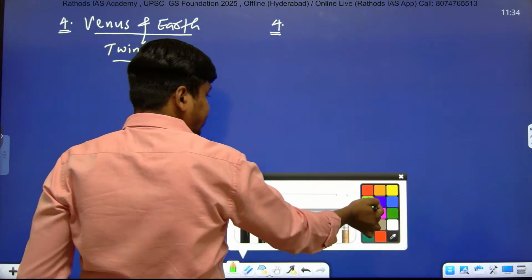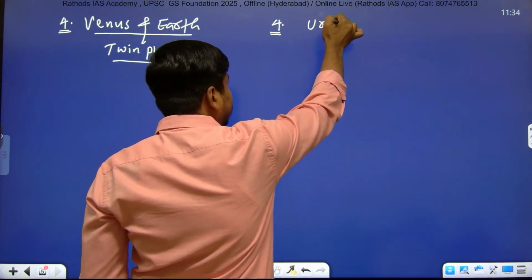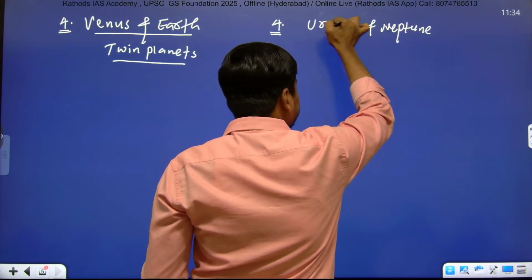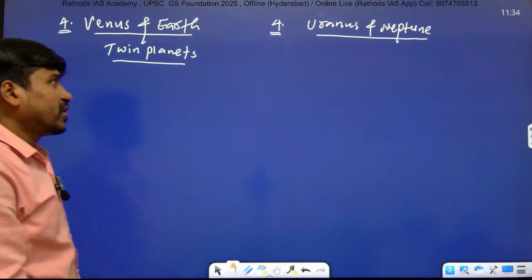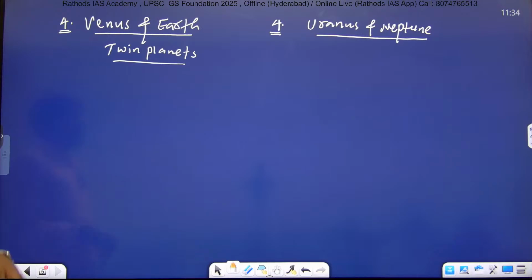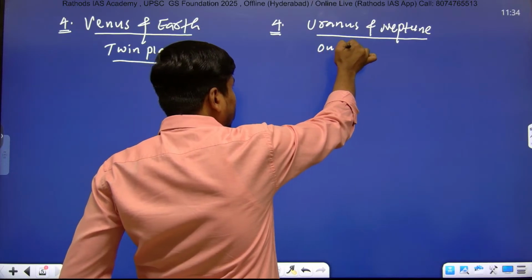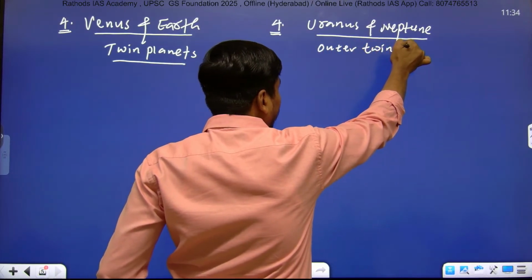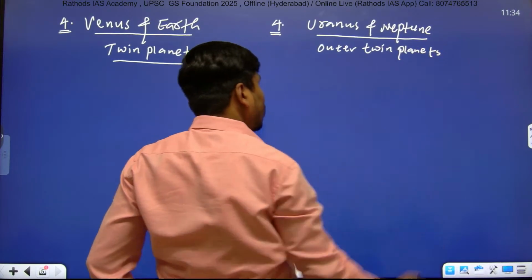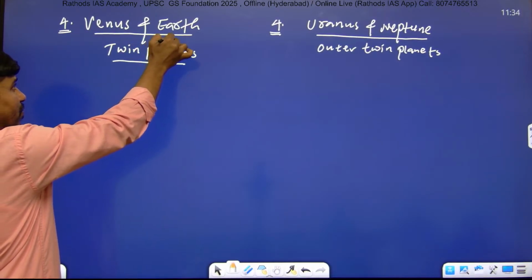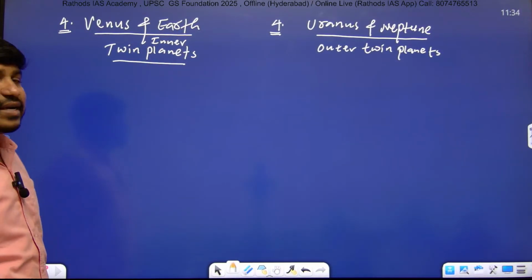Fourth point: Uranus and Neptune are the twin planets. Very important point. So, inner twin planets and outer twin planets. Uranus and Neptune are the outer twin planets. You can mention outer twin planets. And Venus and Earth are the inner twin planets. Inner twin planets and outer twin planets.